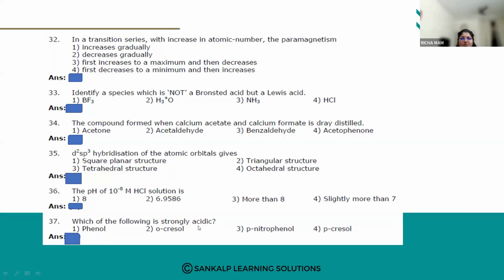In a transition series with increase in atomic number, the paramagnetism: first one, increases gradually; second one, decreases gradually; third one, first increases to a maximum and then decreases; fourth one, first decreases to a minimum and then increases.